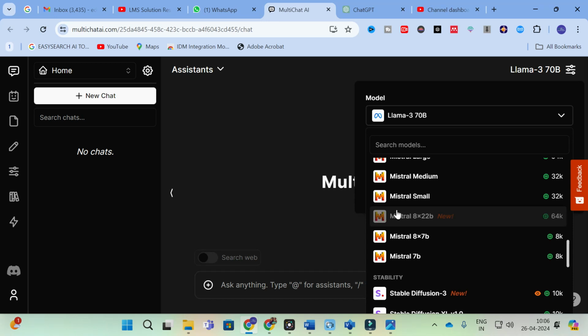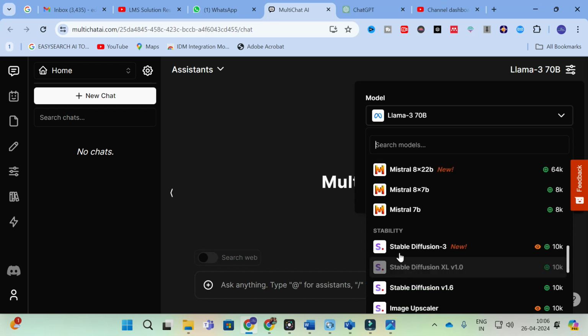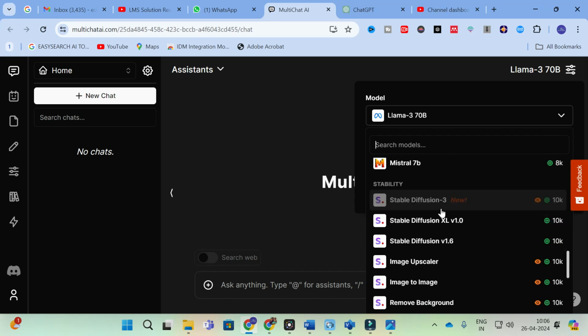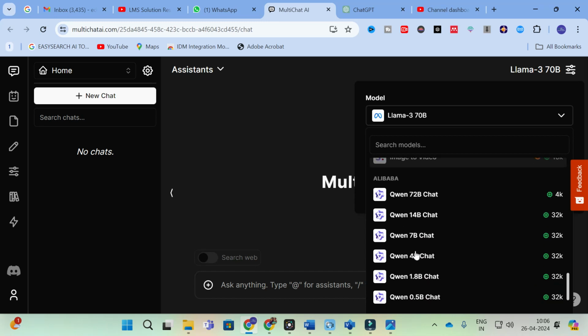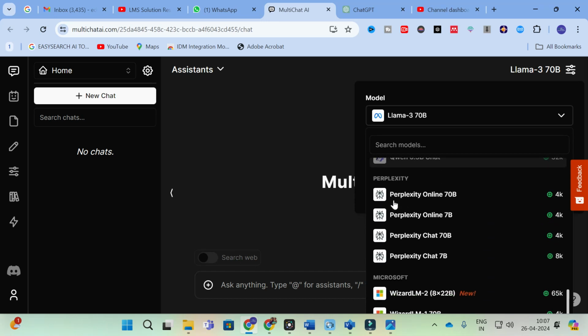So here you can see Mistral, it is having different databases. Next you can see Stability, so Stable Diffusion, image upscaler, etc. Next you can see this is chat related with Alibaba chat. So here you can see these are the different chatbots in this version of Alibaba. Next to Perplexity, so it is having different databases. So here you can see Perplexity Online 7B, so like the different options are available.